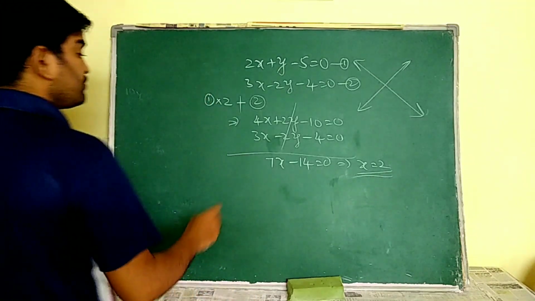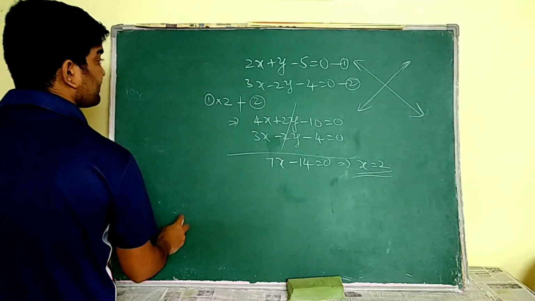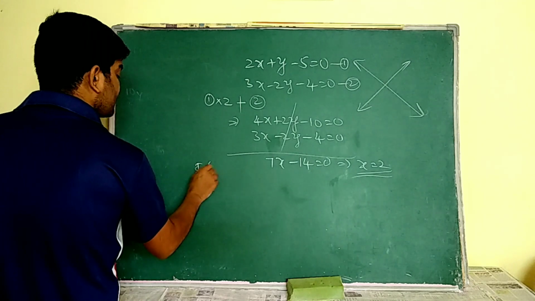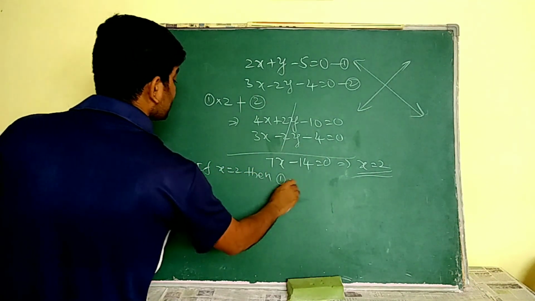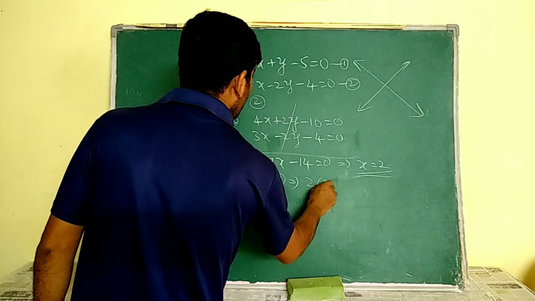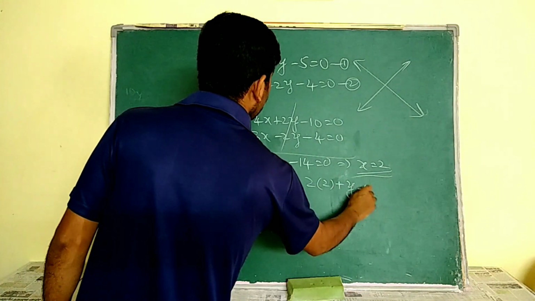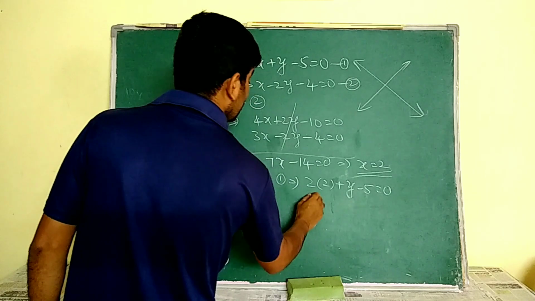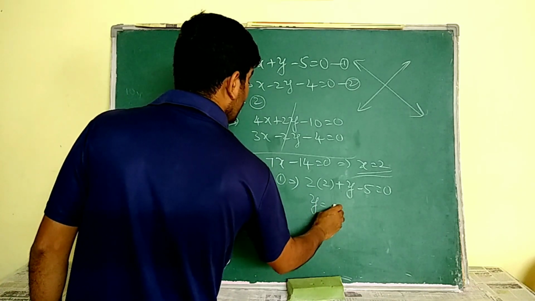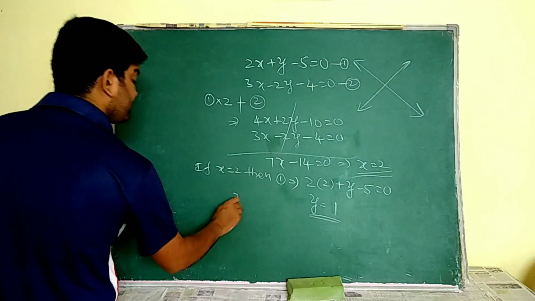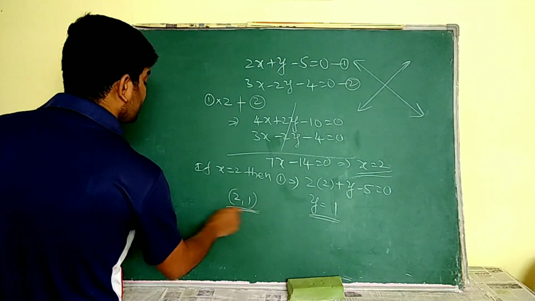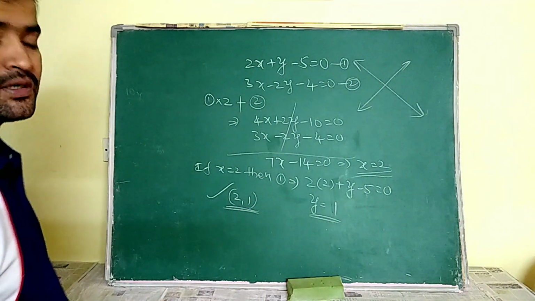The intersecting point means I have to find its solution. Okay, x is equal to 2. Substitute that value in either of the equations. Now if x is equal to 2, then 2 into 2 plus y minus 5 is equal to 0. Then y is equal to 1. So the intersecting point is 2, 1.